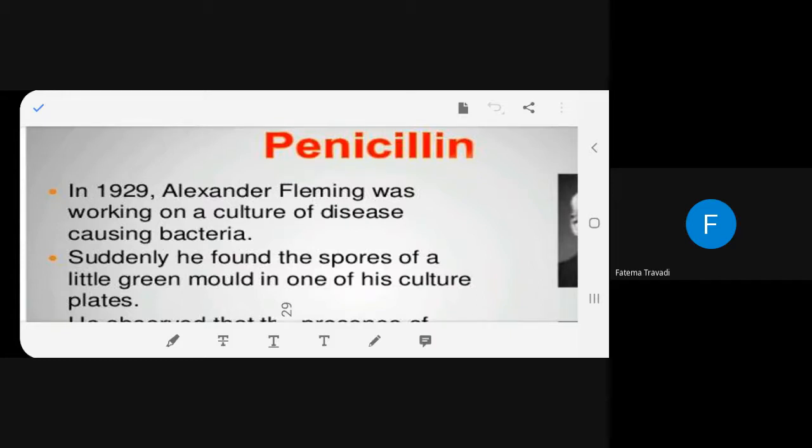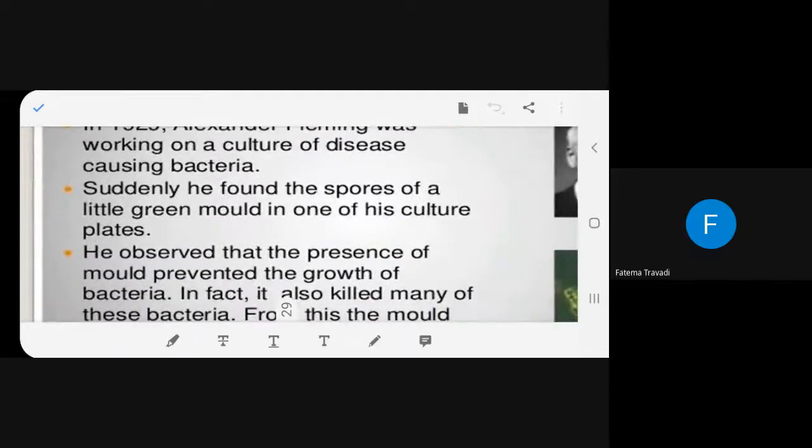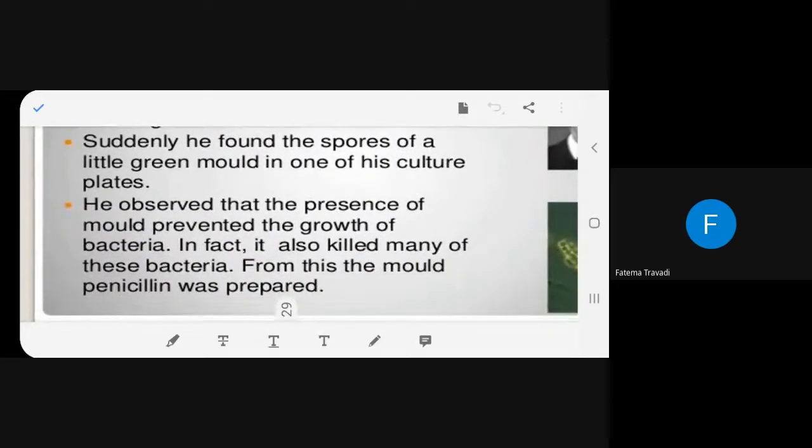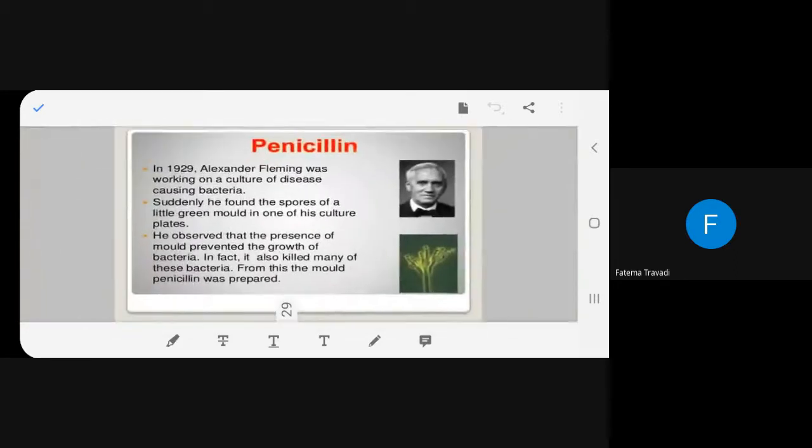He observed that this green mold, these green spots, was not allowing the bacteria to grow. And it had also killed some of the bacteria. So from this fungus, the medicine penicillin was prepared.